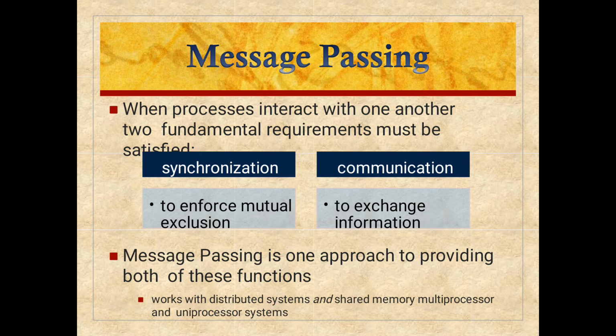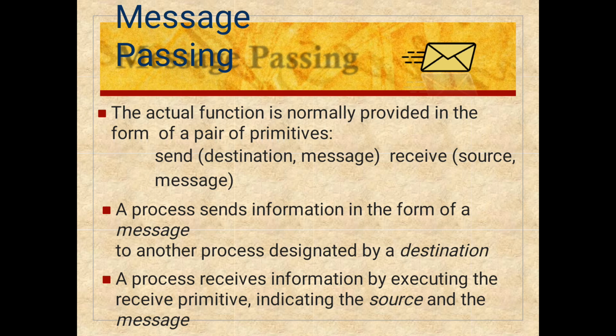This is about message passing. Message passing is normally provided in the form of a pair of primitives, send and receive. Send has a pair of parameters, destination and message, and receive also has a pair of parameters, source and message.